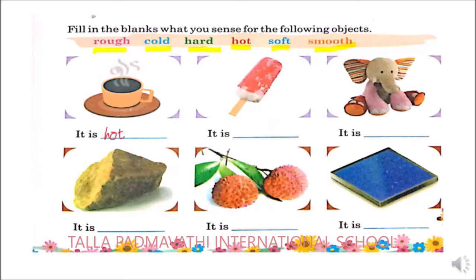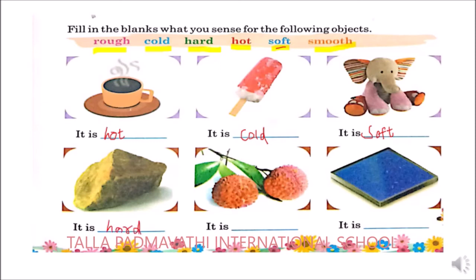Now you need to write the second one. What is the picture here? Ice cream. Ice cream will be cold. Next picture is a toy of an elephant. So how is it going to be? It is soft. So here you need to write as it is soft. Now you do have a picture of a stone here. The stone, it is hard. So you need to write as it is hard.